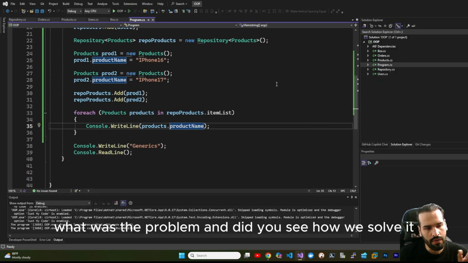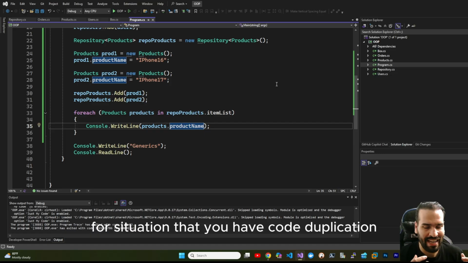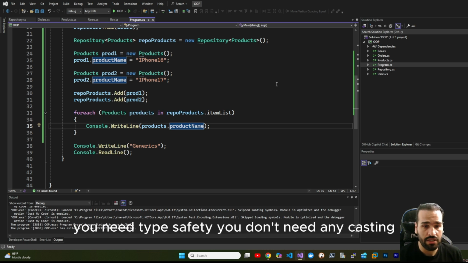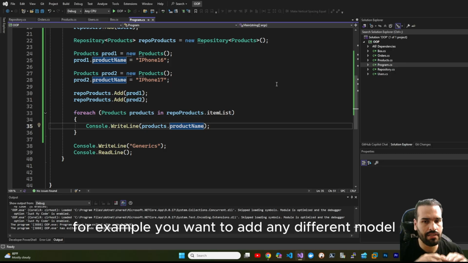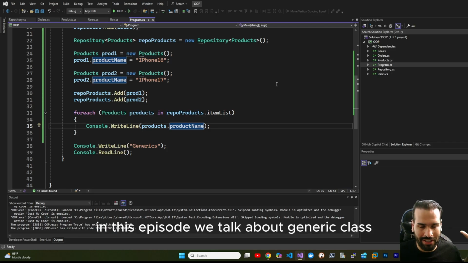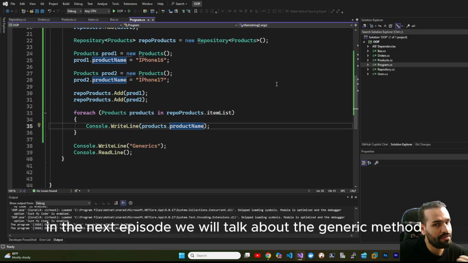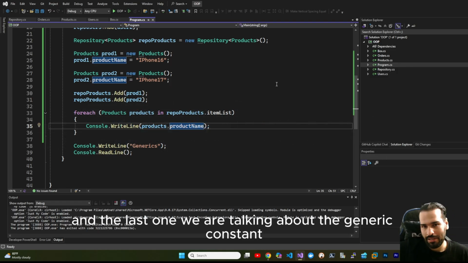Did you see what the problem was, and did you see how we solved it? Did you see the power of generics for situations where you have code duplication, you need type safety, you don't need any casting, and you have the same structure? For example, if you want to add any different model, any different data type, you can choose generic. In this episode, we talked about generic class. In the next episode, we will talk about the generic method. And in the last one, we will talk about the generic constraint.